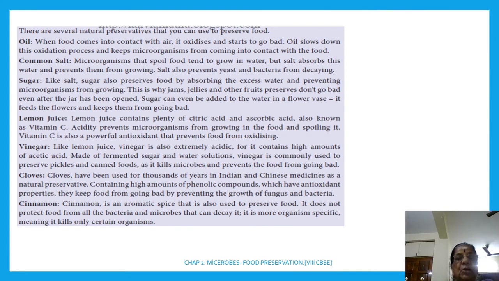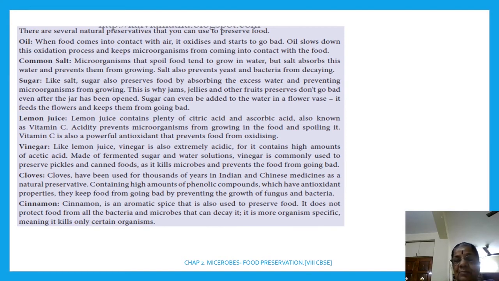Then common salt. Microorganisms that spoil food tend to grow in water, but salt absorbs this water and prevents them from growing. And salt also prevents yeast and bacteria from decaying. Then sugar, like salt, sugar also preserves food by absorbing excess water and preventing microbe from growing.